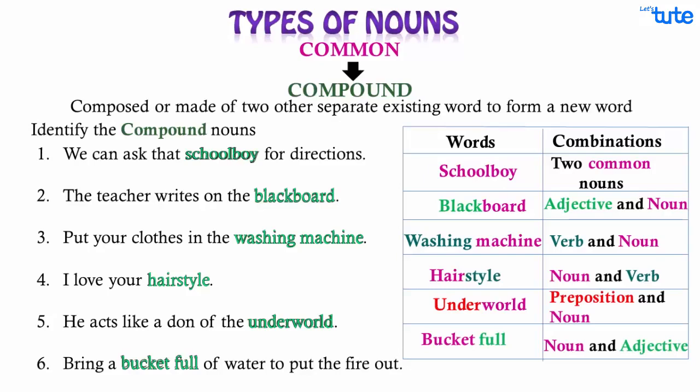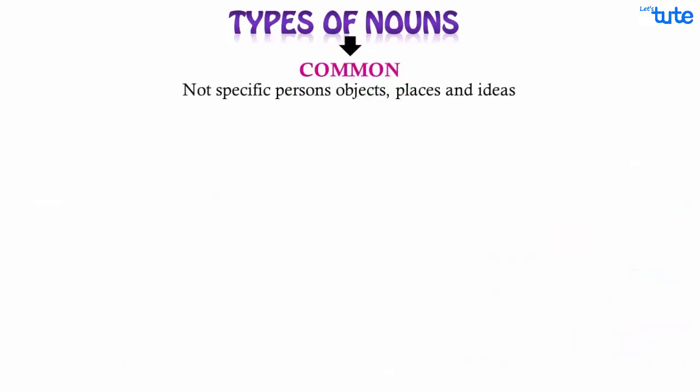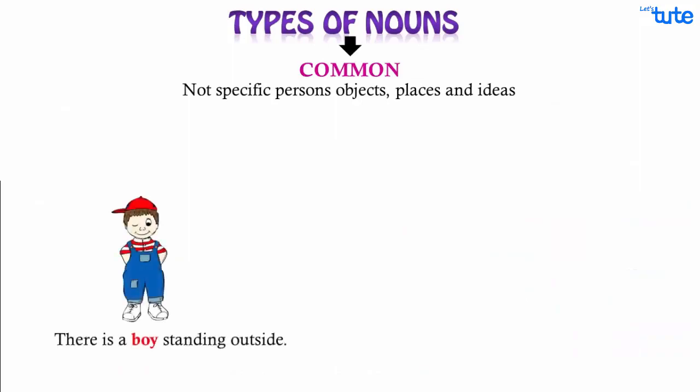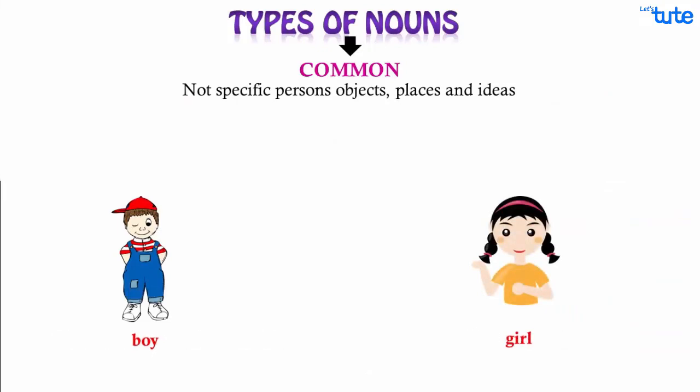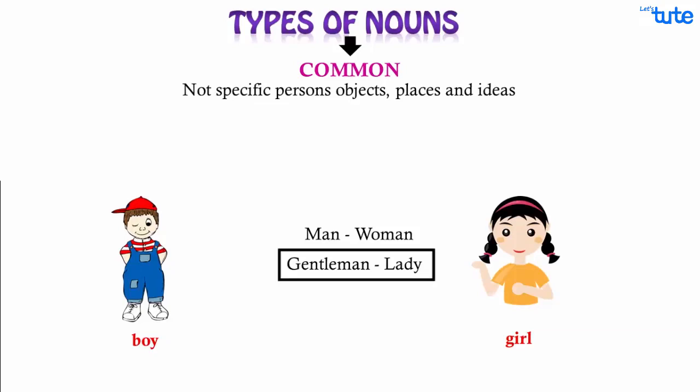So I hope you are with me. Well, identify the common nouns here. There is a boy standing outside. That girl is clever. Yes, boy and girl. What do we observe in combinations like man and woman, gentleman and lady?